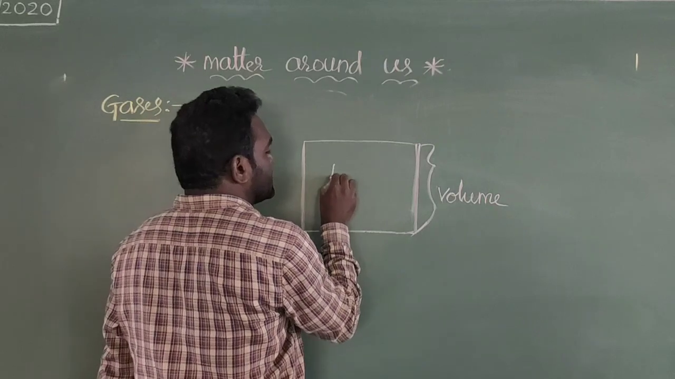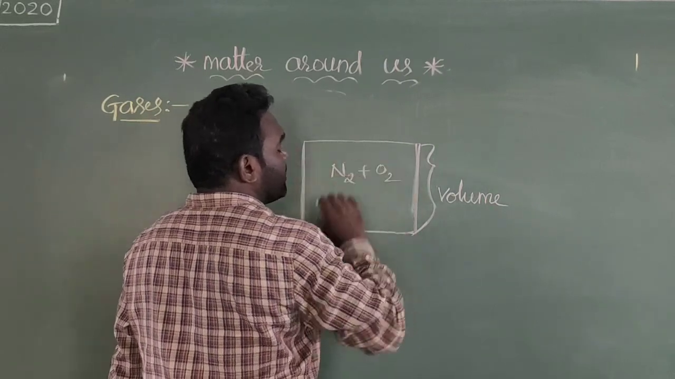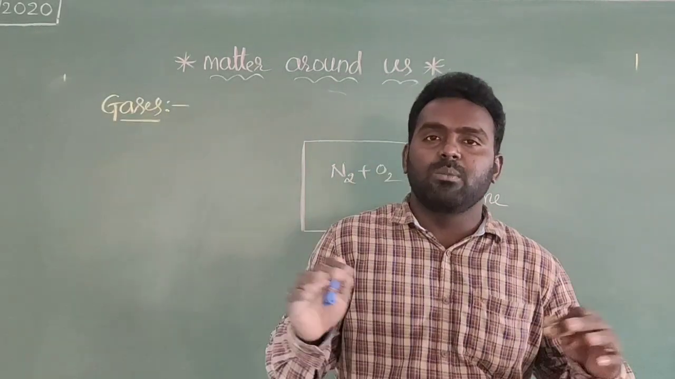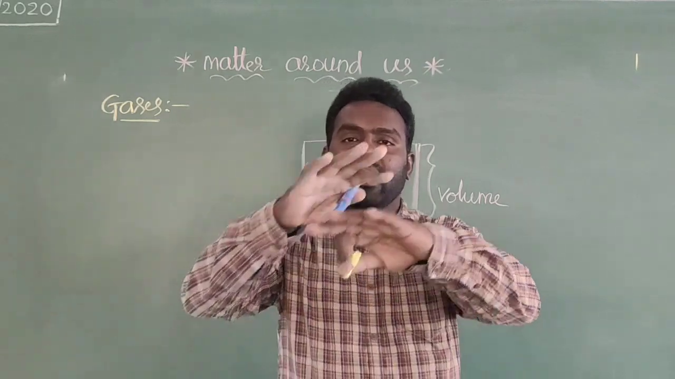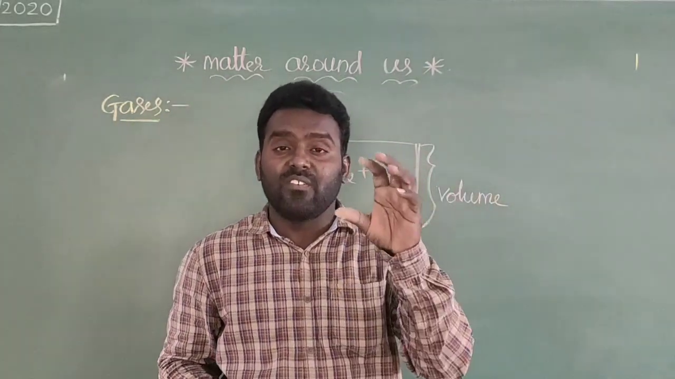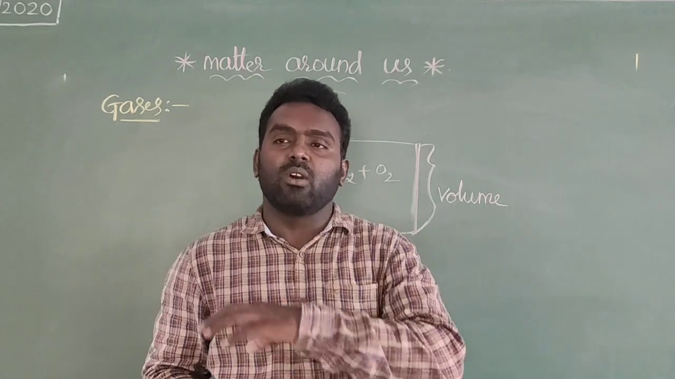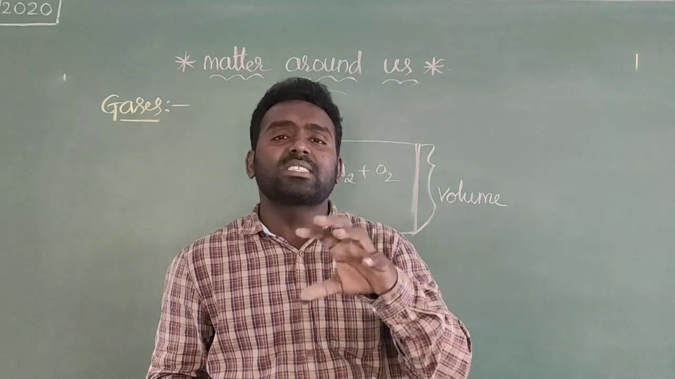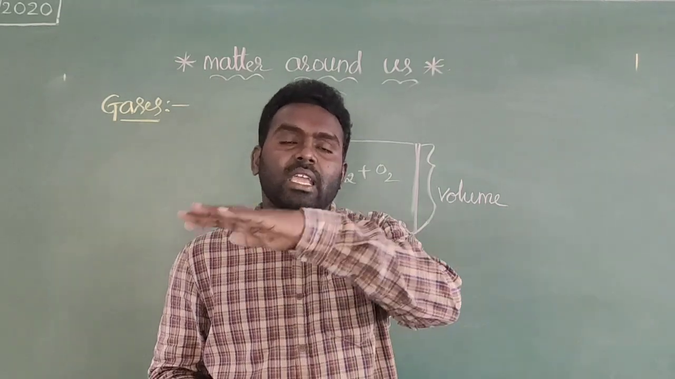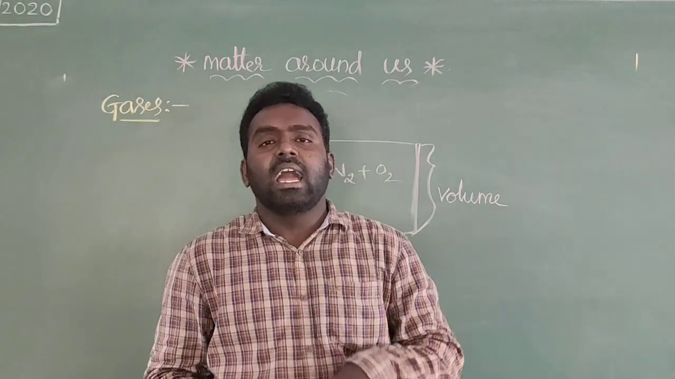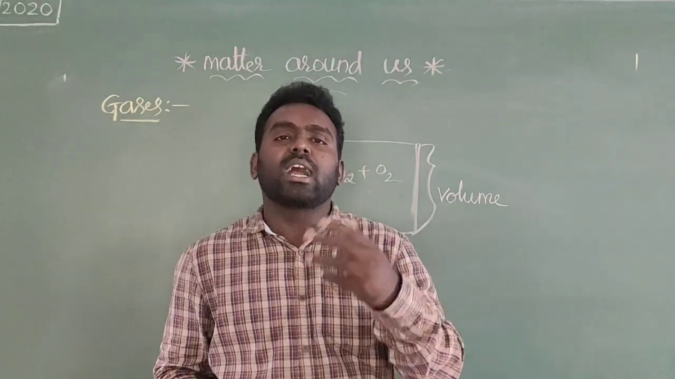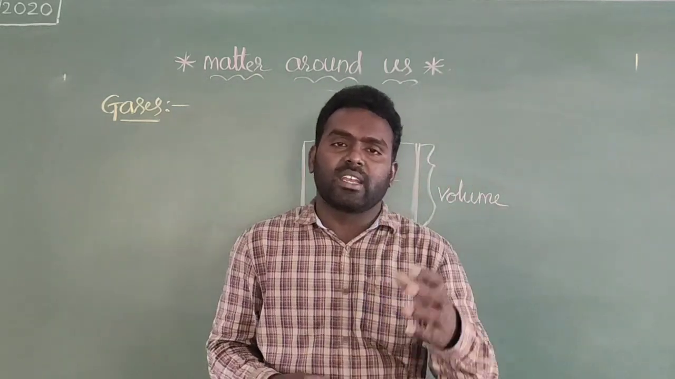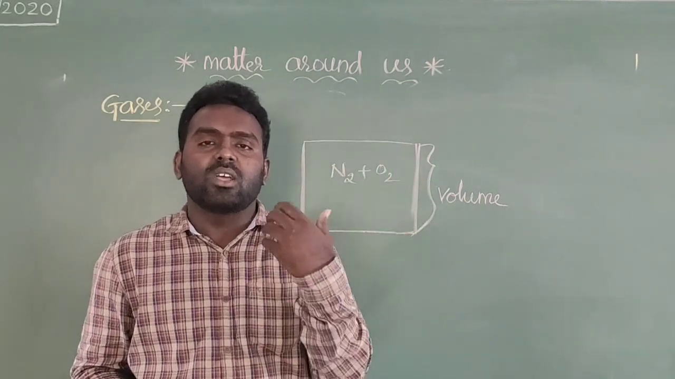Here N2 gas plus O2 gas is there, nitrogen gas and oxygen gas. In our atmosphere, 75% is occupied by nitrogen gas and almost 22% is occupied by oxygen gas. The remaining gas molecules are carbon dioxide, carbon monoxide, sulfur dioxide, sulfur trioxide, helium, hydrogen, argon, and so on.